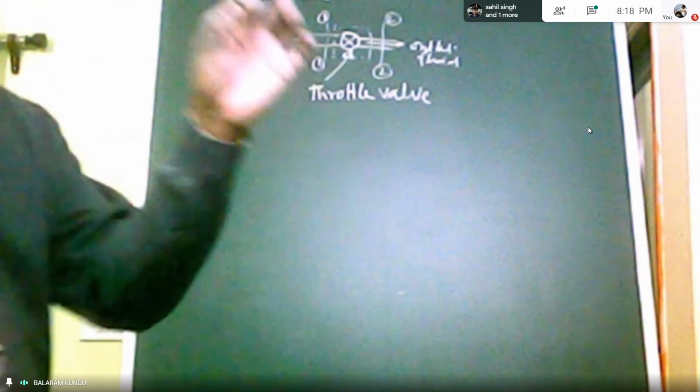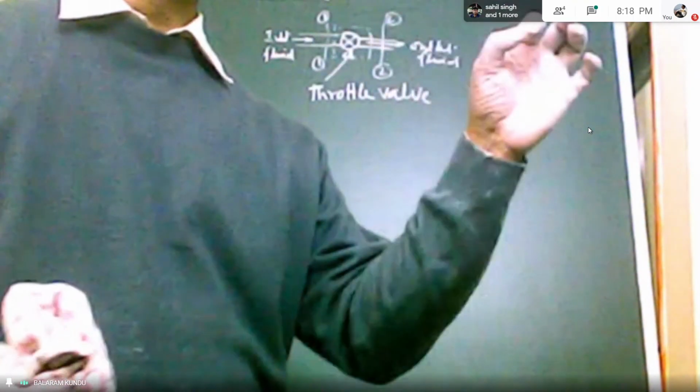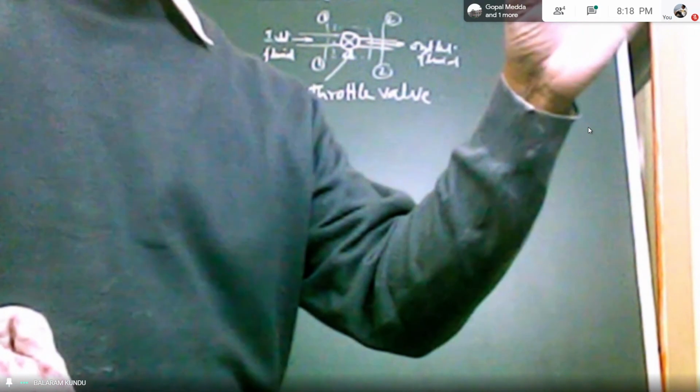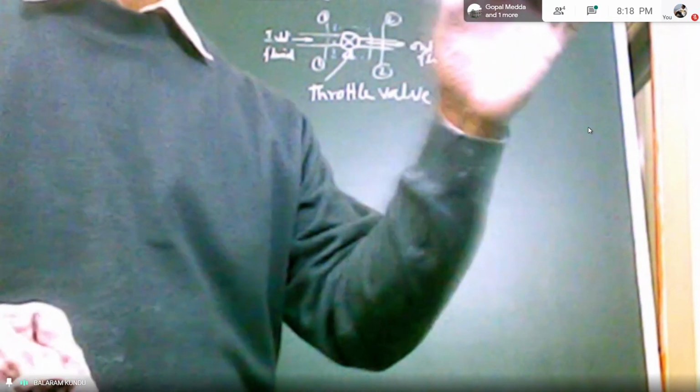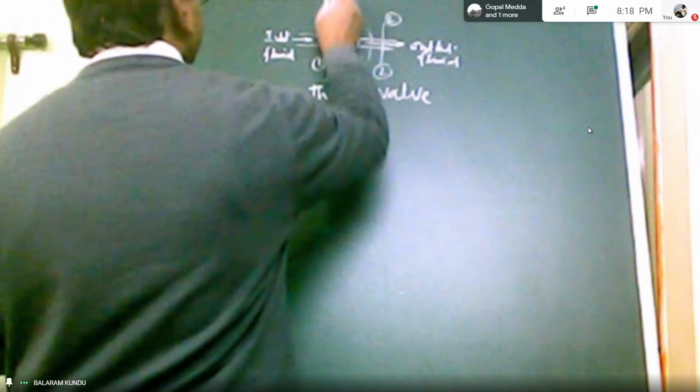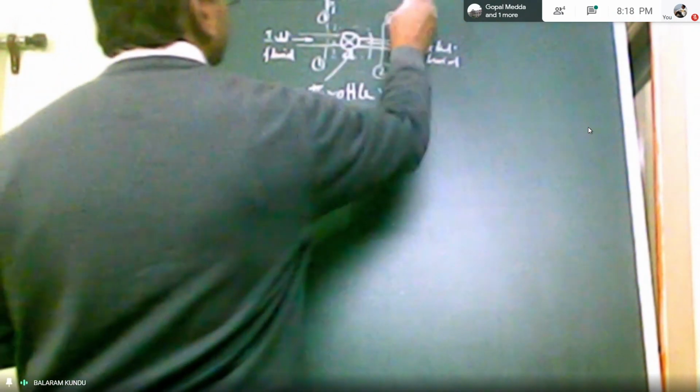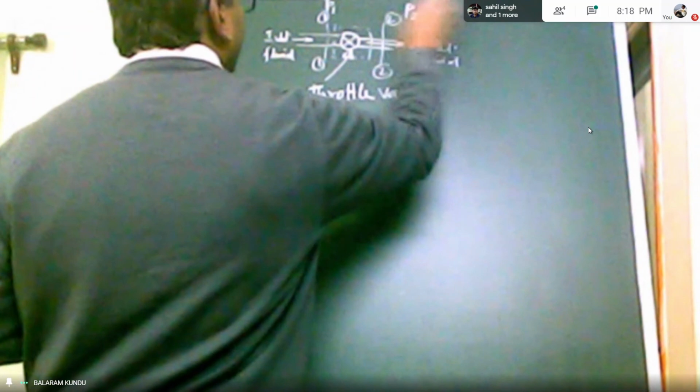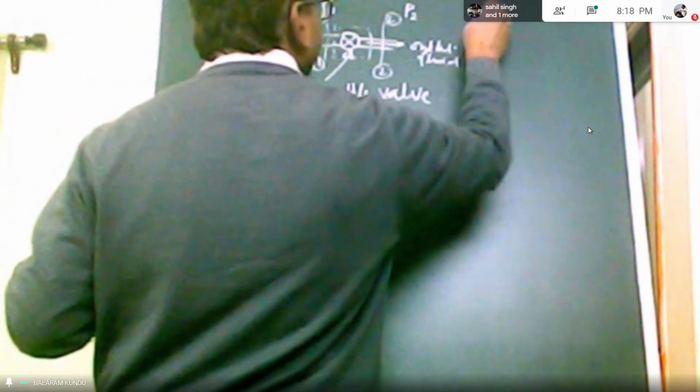So throttling means one valve is there, and when fluid flows through the throttle valve, pressure decreases. Throttling process means pressure decreases definitely. So at the inlet, say pressure is P1. At the exit, pressure is P2, and in the throttling process P1 is greater than P2.